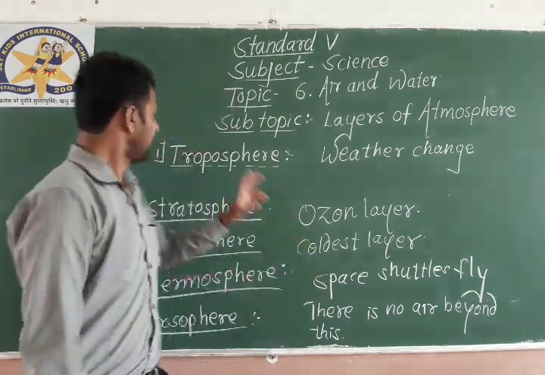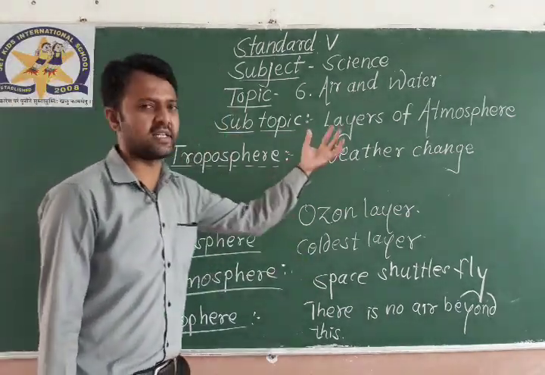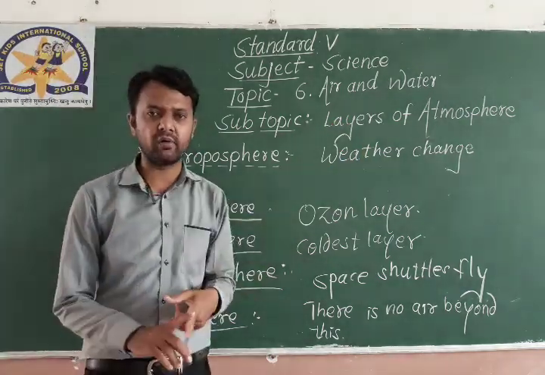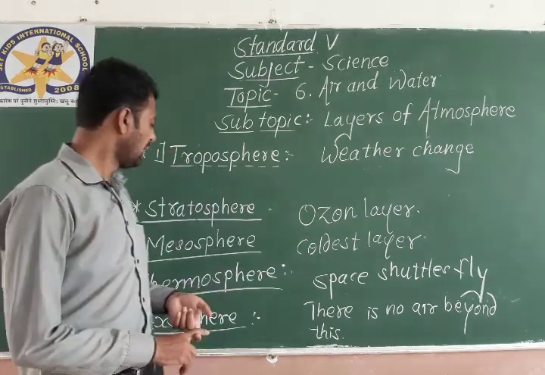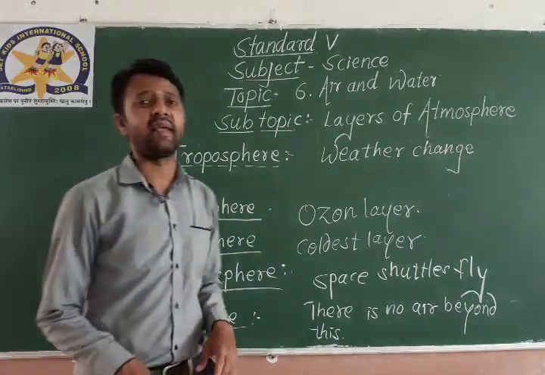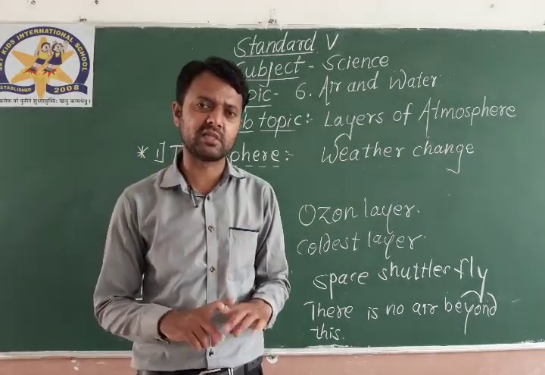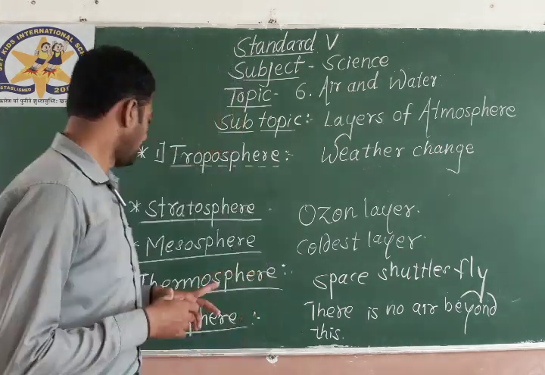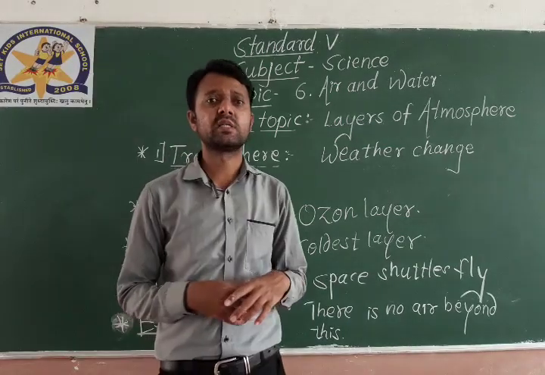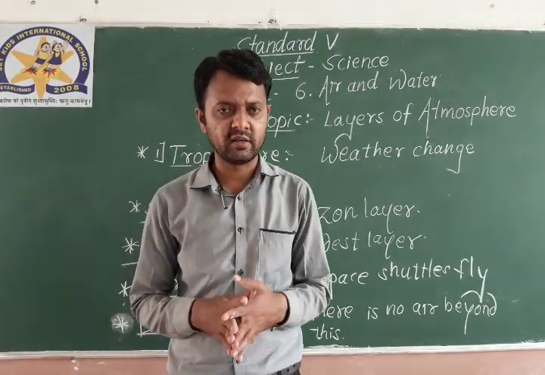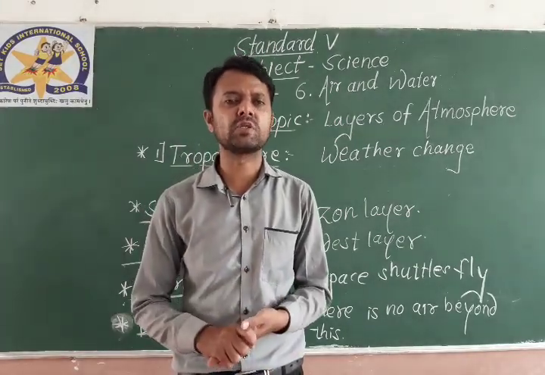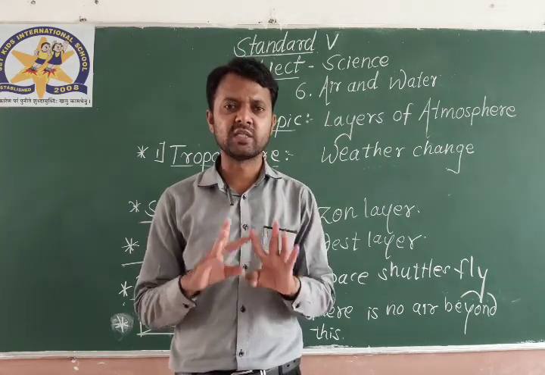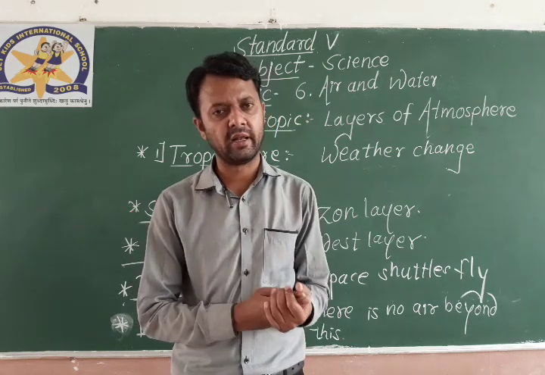First, troposphere, weather changes take place in this layer. Second, stratosphere, the ozone layer is found in the second layer of the atmosphere. Third, mesosphere is the third layer of the atmosphere, which is the coldest layer of all the layers. Number 4, thermosphere, space shuttles fly in this layer. And the last is exosphere, in which there is no air beyond this layer.